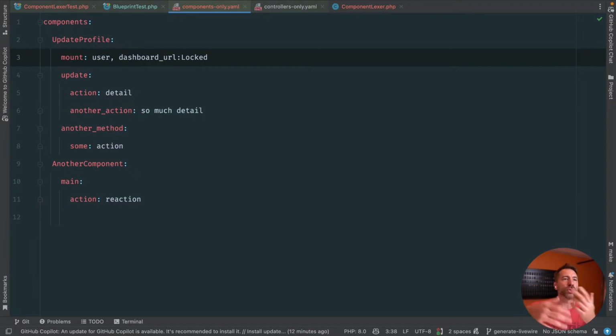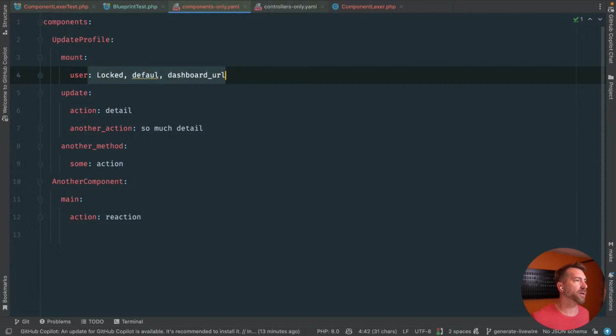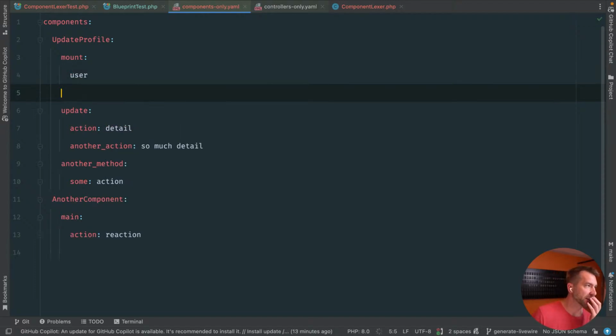These are attributes you can give to these mounted properties. Once you start to do that, does it look more like the model? Now you say something like, okay, I have this user property and it's locked, and, you know, default. So does it look more like a model? That gives me more flexibility for the future, but I think, again, the common syntax would just be this.